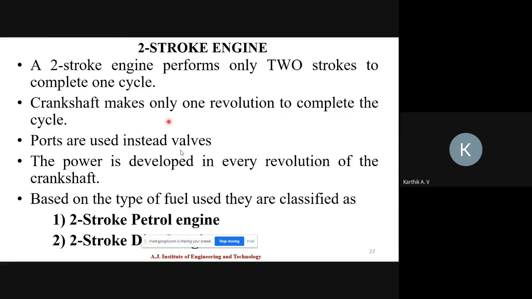Based on the fuel, the two-stroke engine is classified into two types: the two-stroke petrol engine and the two-stroke diesel engine.